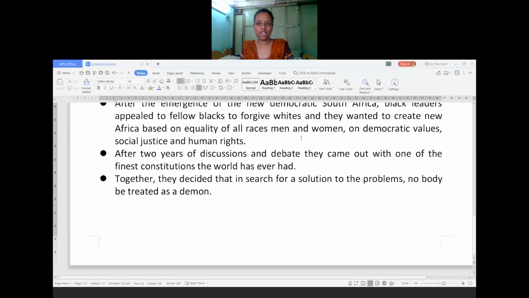So in the next session, I am going to explain why the constitution is important for a particular country, as well as for countries to rule in a correct way. What is the importance of the constitution? How was our constitution written? Who were the members? How many days did it take? In which year did we adopt it and in which year did we implement it? Each and everything, in the next session, I am going to explain how our constitution was written as well as designed.